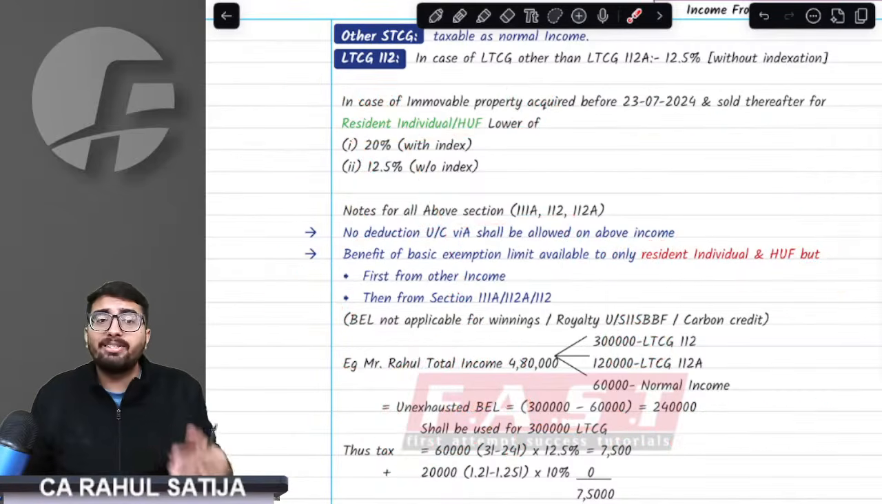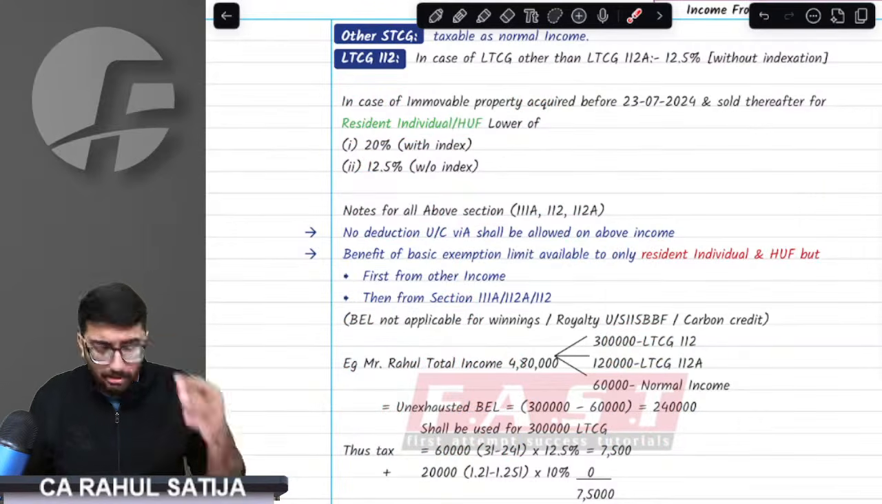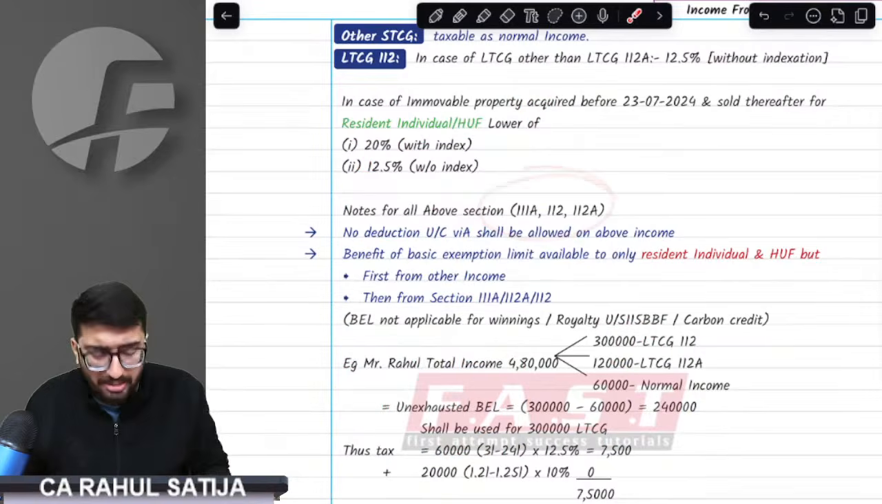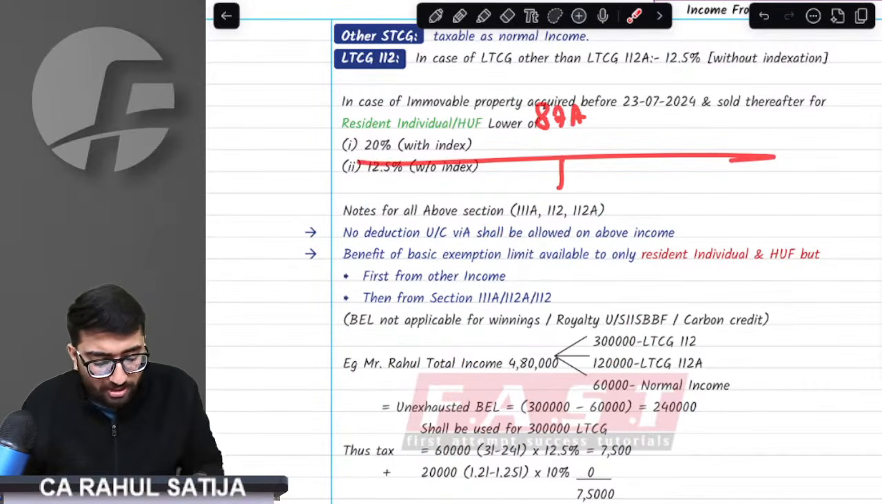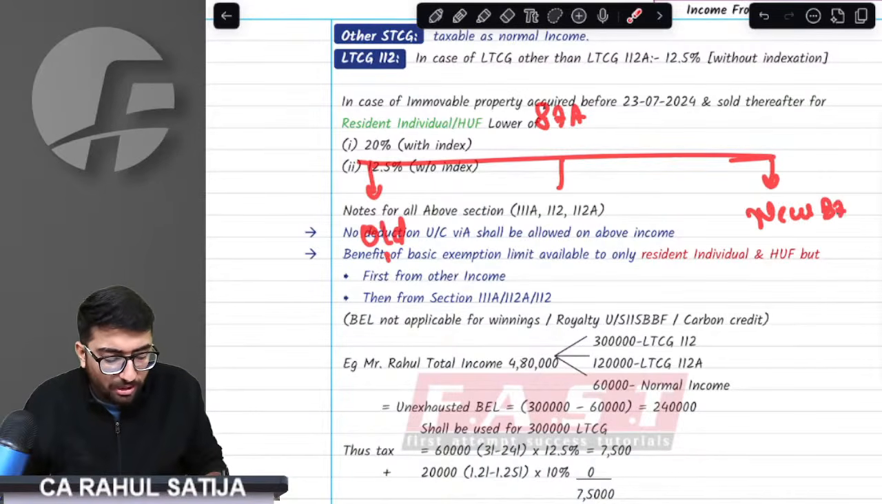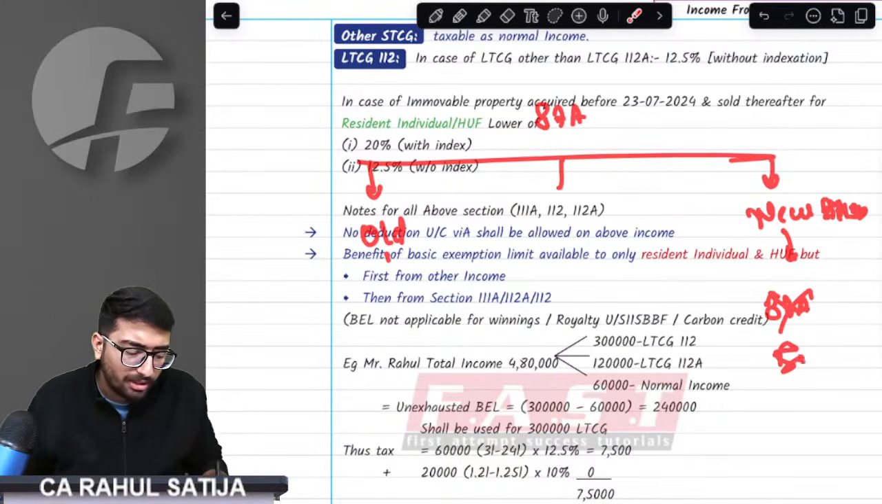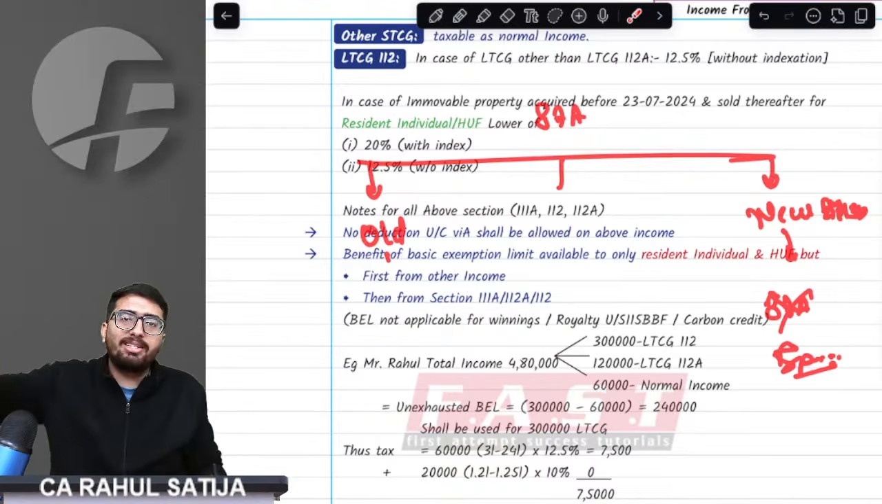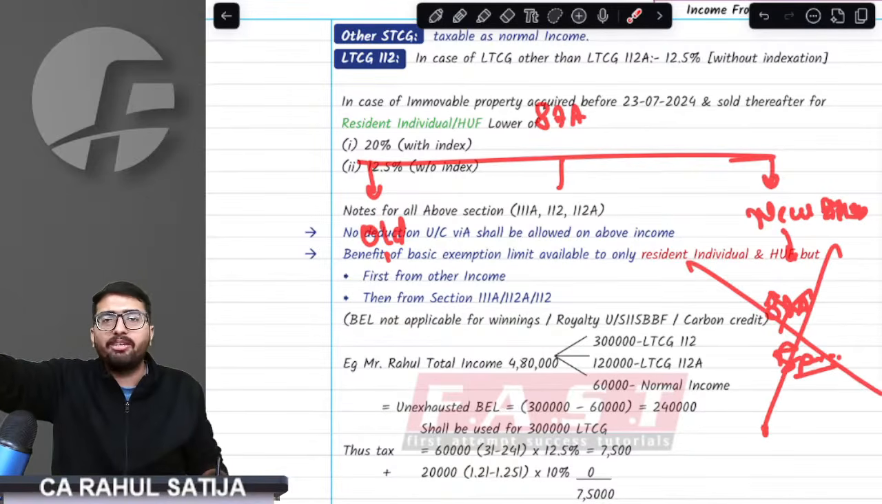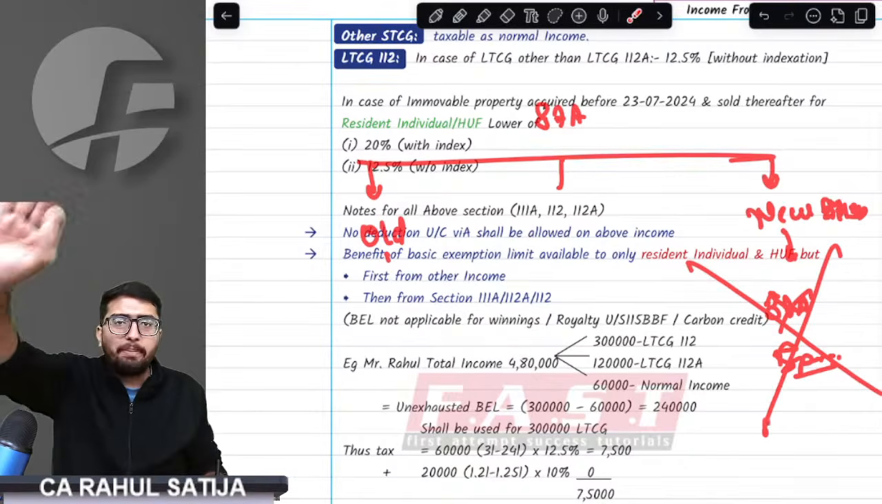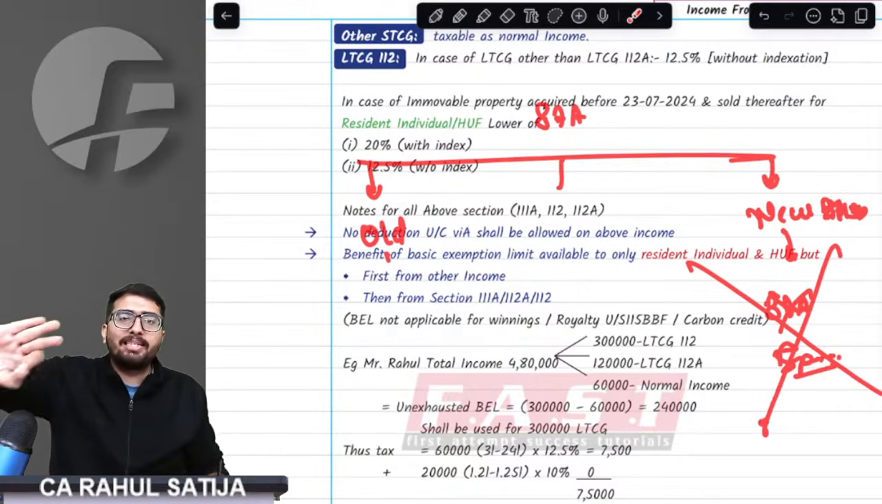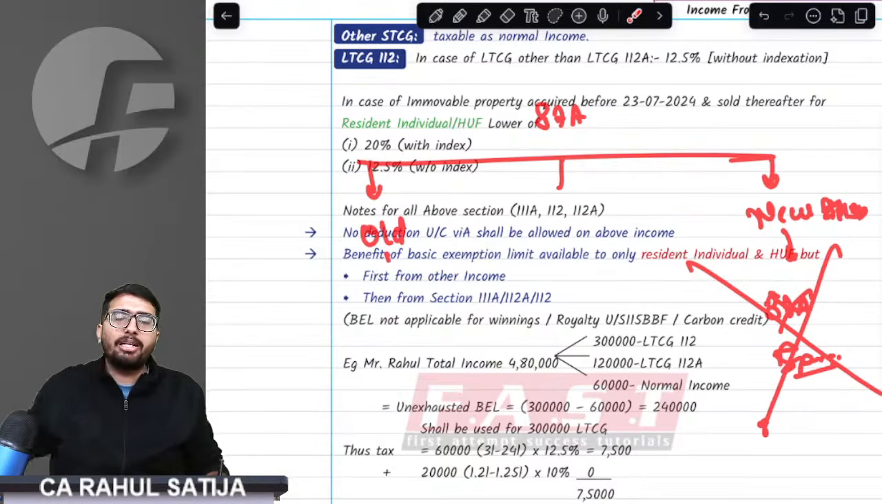Sir, do we get rebate under section 87A on these incomes? See, 87A rebate under old tax regime versus new tax regime is important. Under the new tax regime, that is 115BAC, you don't get any rebate of 87A on any special income. If you are paying taxes under 115BAC, you don't get rebate on any special income taxed at special rate.